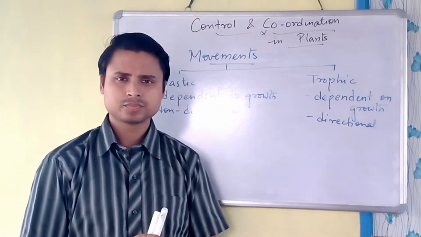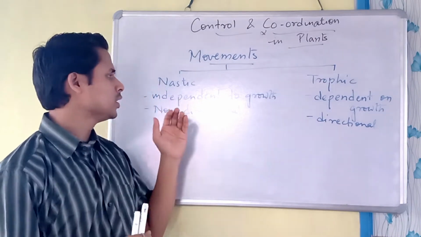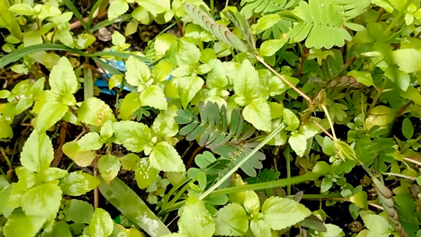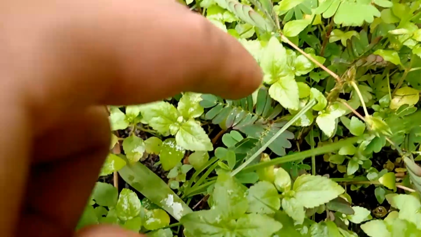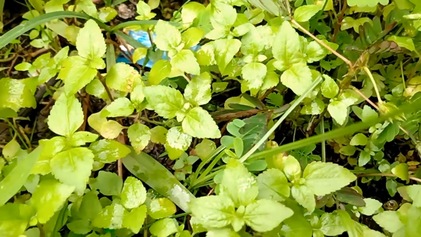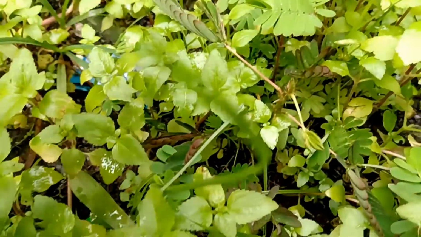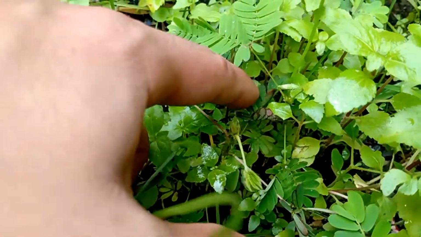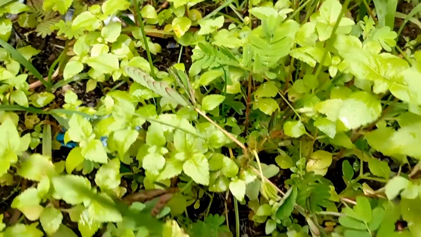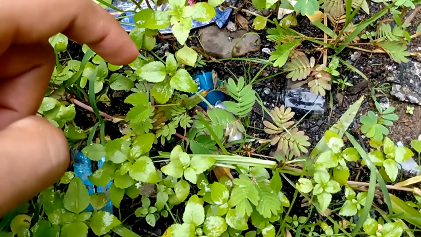For Nastic movement, we can find examples like the touch-me-not plant or chui-mui plant. Whenever we touch this plant, the leaves close, right?